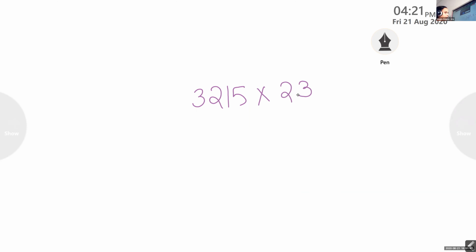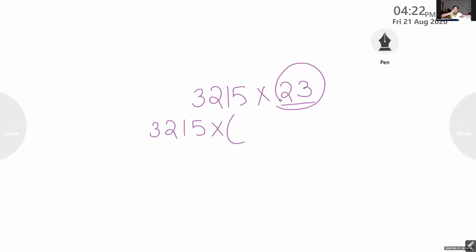We have to use distributive property, so we have to break this 23. How can we break 23? 20 plus 3. Very good. 3,215 into 20 plus 3. Which number is missing here?